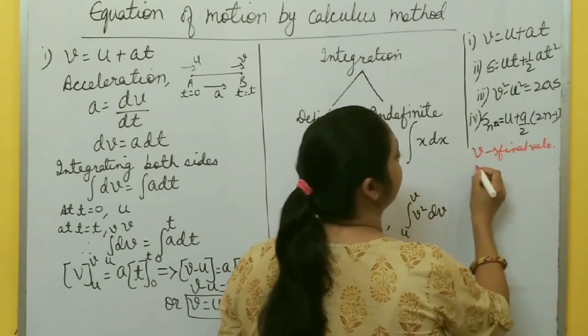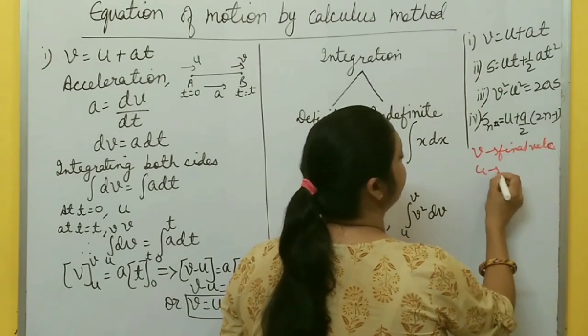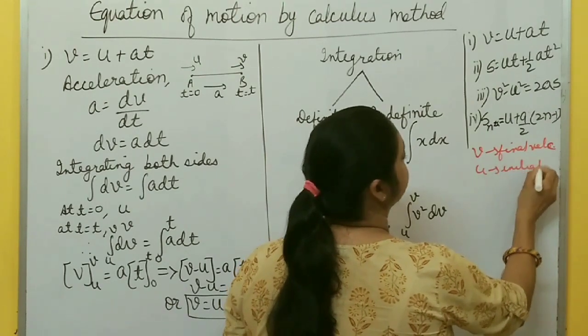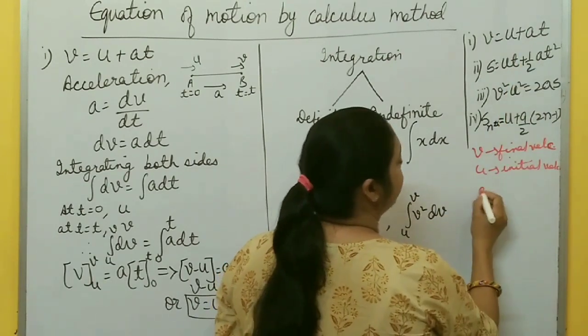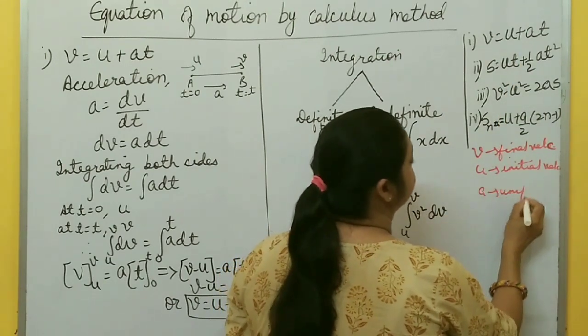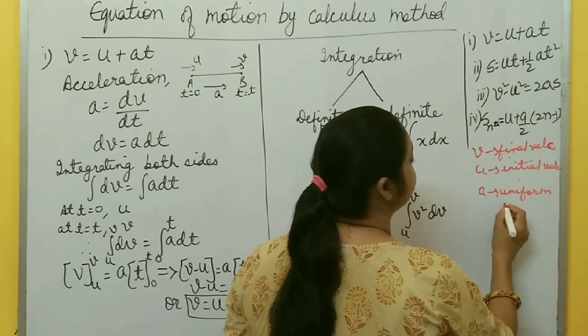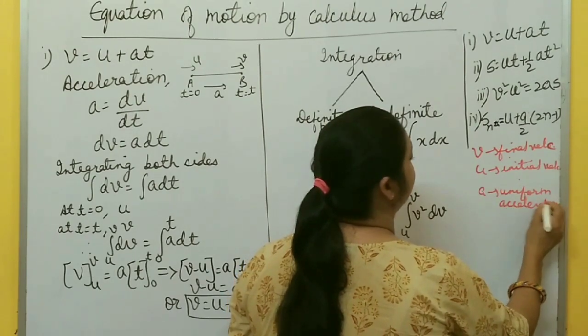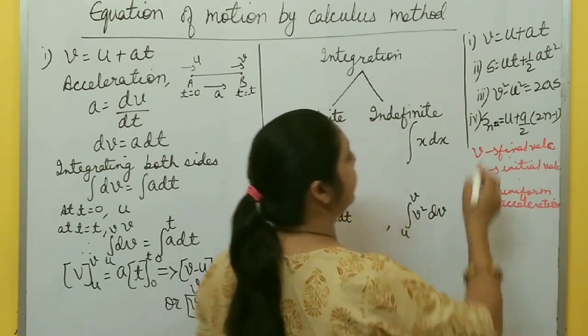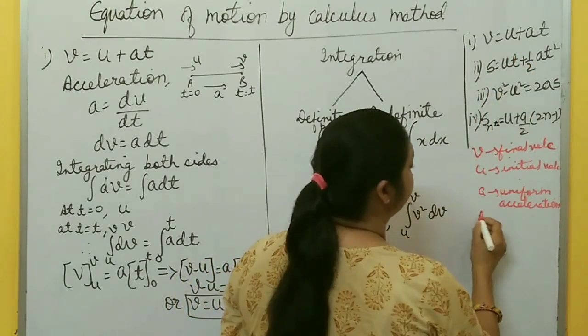U is initial velocity. A is uniform, constant acceleration. The body is moving with constant acceleration. For that only this equation is valid. And T is time.